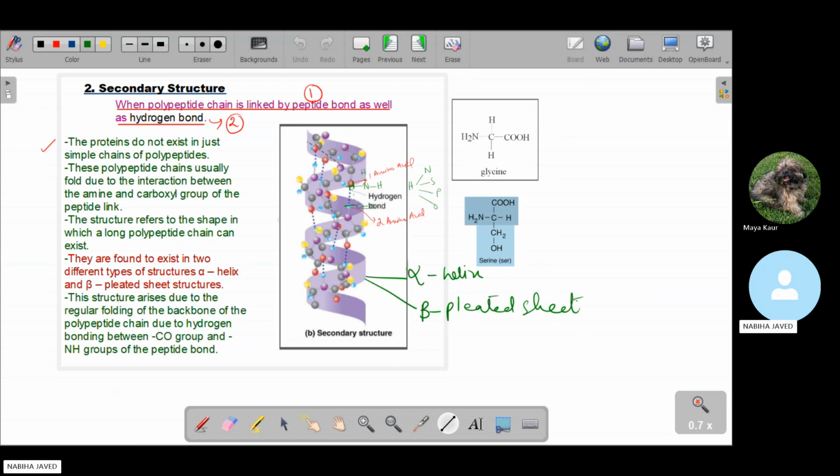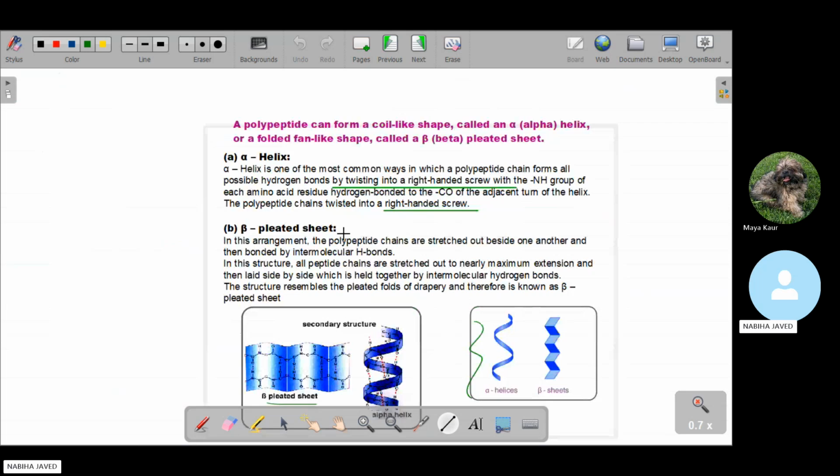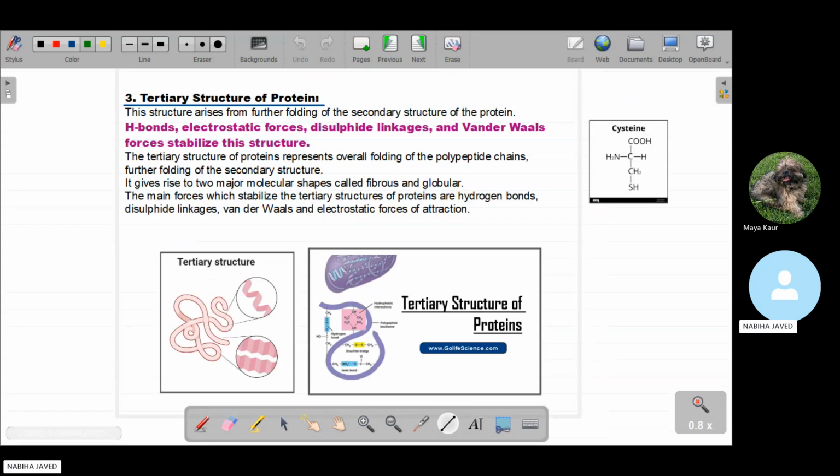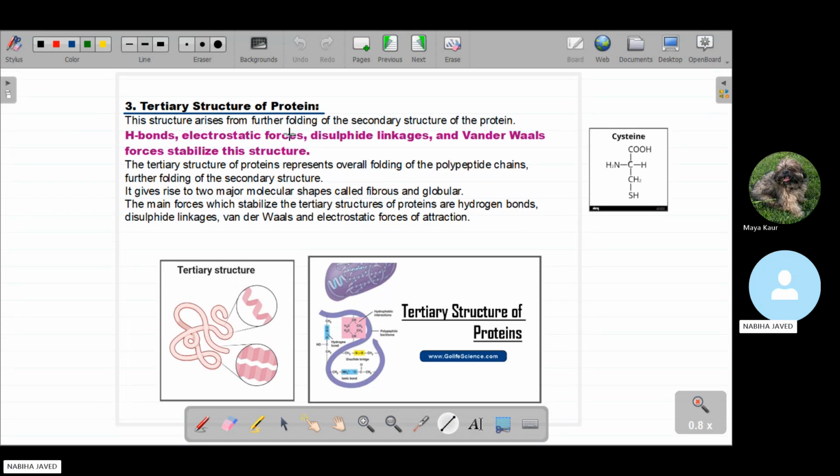The alpha helix is a coil-like shape structure, so it is called the alpha helix, and the beta pleated sheet is a fan-like shape. That is why we call them the beta pleated sheet. So this is all about the secondary structure of protein. Now we are moving towards the tertiary structure of protein. Do you have any query about the primary and the secondary structure of proteins?